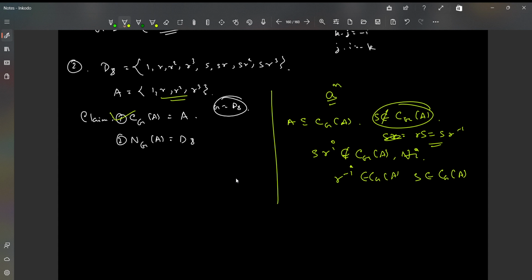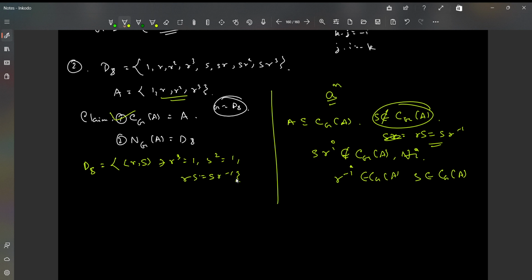What can I say about the other part? Now to show that, we know that the structure of D8 is of this form, right? R, S, such that R cubed is 1, S squared is 1, RS is equal to SR inverse.